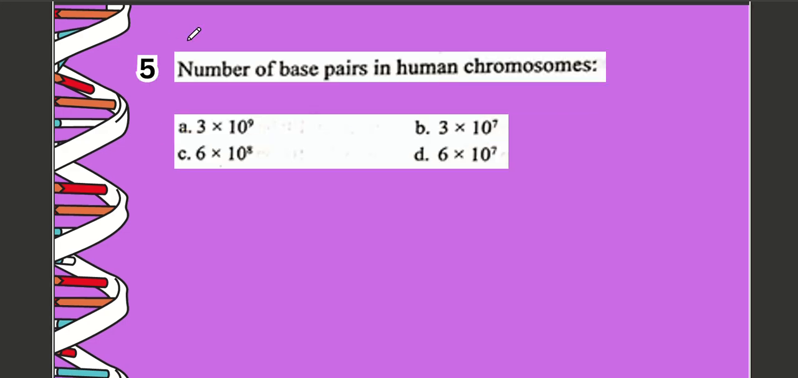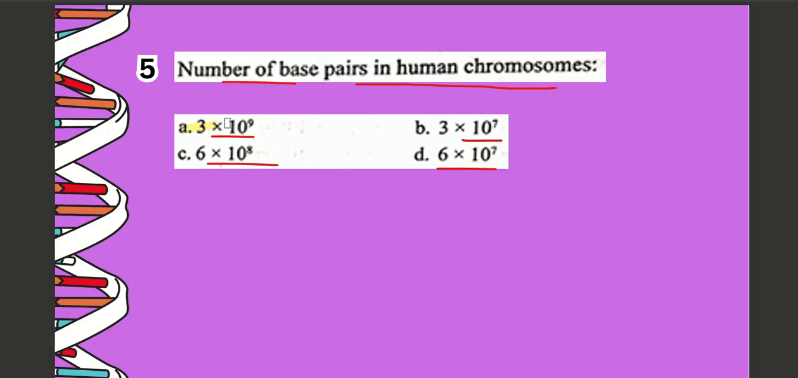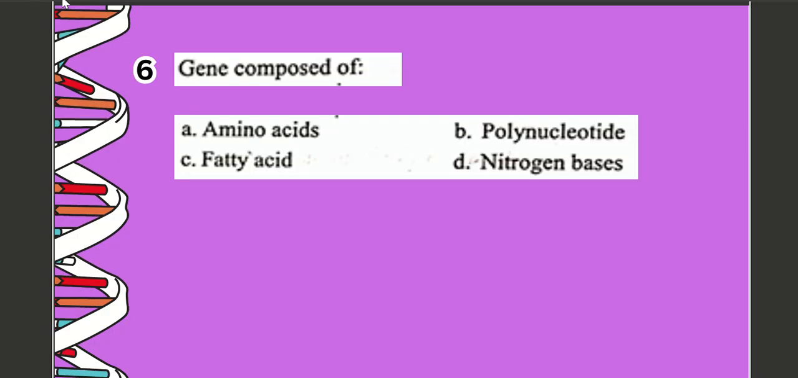Next question, question number 5. Number of base pairs in human chromosomes are A 3 into 10 to the power 9, B 3 into 10 to the power 7, C 6 into 10 to the power 8, D 6 into 10 to the power 7. The correct option is option number A, which is 3 into 10 to the power 9. Next question, question number 6. Gene is composed of A amino acids, B polynucleotide, C fatty acid, D nitrogen base. The correct option is option number B, which is polynucleotide.